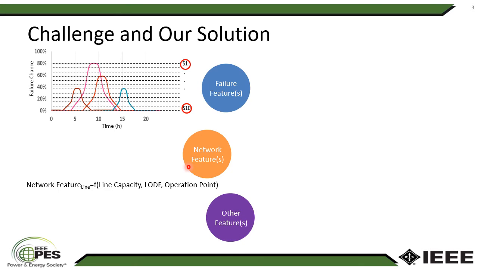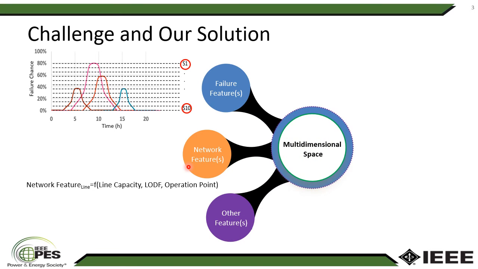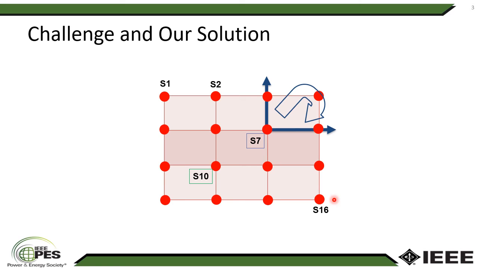The same way we can add another feature, and then by combining all of them into the one single space, we can create our final scenario space. So here for this example, the time axis is not shown, but we have the network feature and the failure feature. Each star represents one single uncertainty. And in the same way, when we want to create scenarios, we define a couple of thresholds on each axis, and then the intersection of those threshold values is going to represent scenarios for us. So for example here, when we want to create this S7, scenario 7, whenever the failure chance is more than this value, and the network feature is more than this value, we consider this as a certain failure.